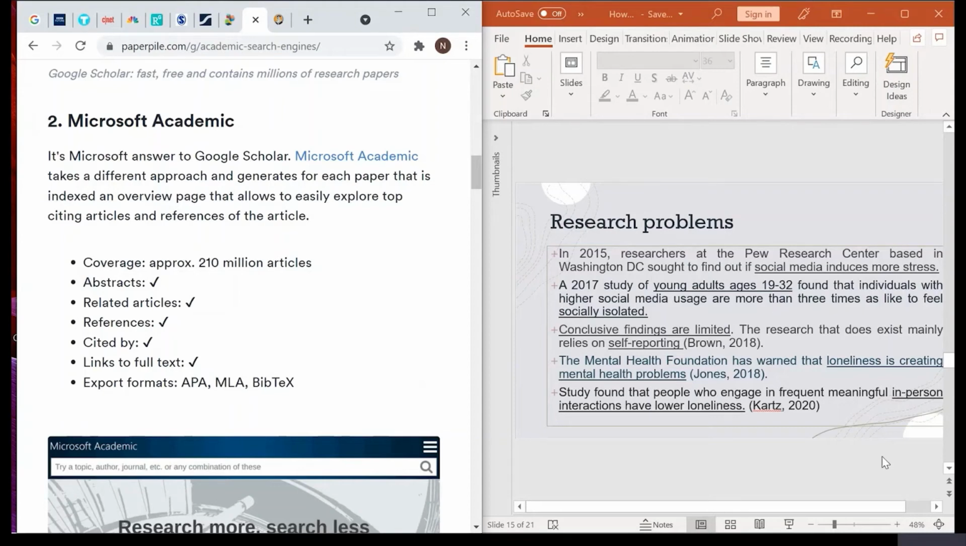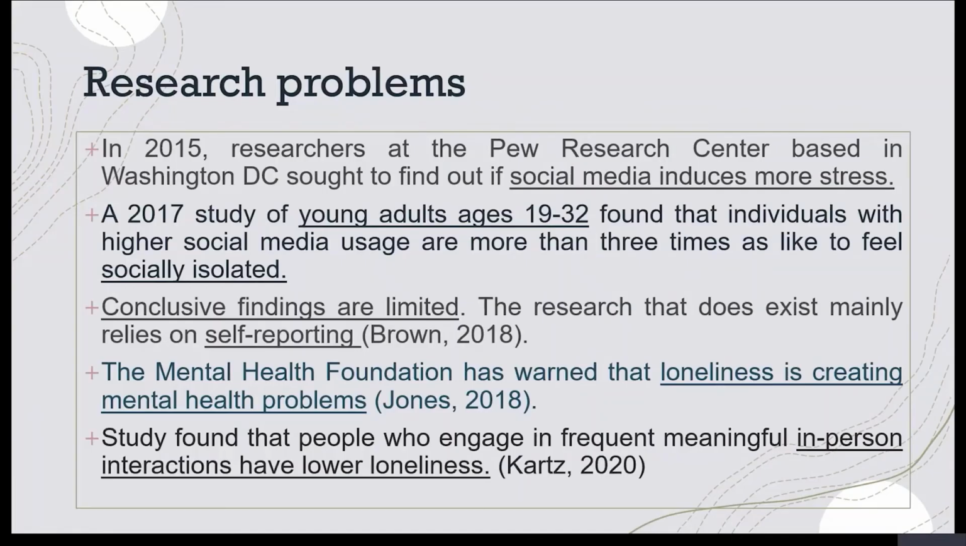A research problem should be a negative statement. So always remember that. Based on what we discussed: social media induces more stress. The negative impact of social media happens among young adults. However, the conclusive findings are still very limited. Loneliness is creating mental health problems. Besides, other research was saying that that's why we need person-to-person interaction in order to have lower loneliness.